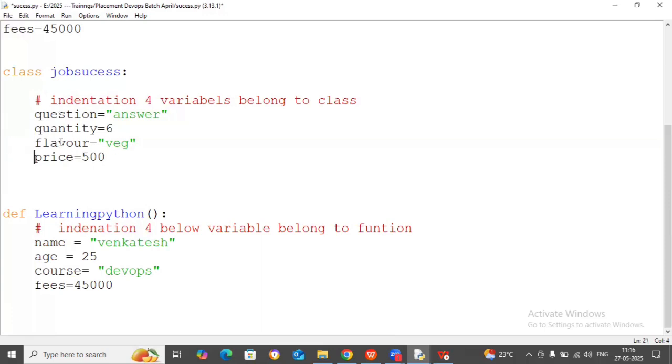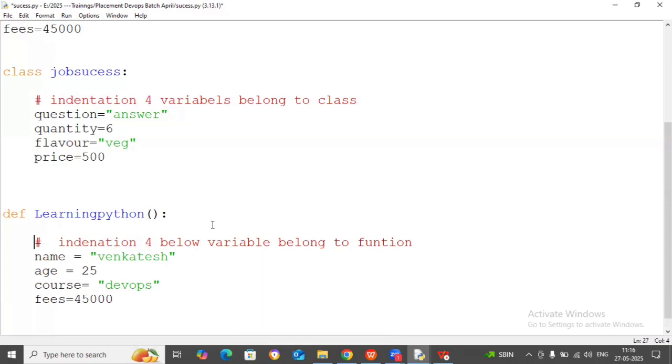One tab. Now run it. Unexpected indentation. Any other problem here? One expected. Here also one tab. Give one tab here. Now run this code.